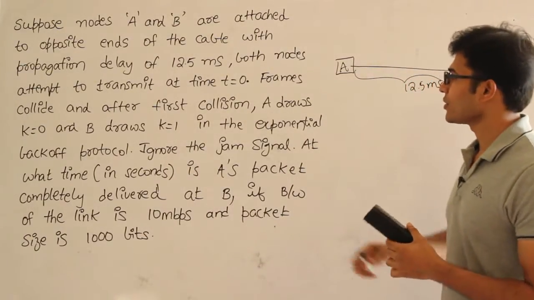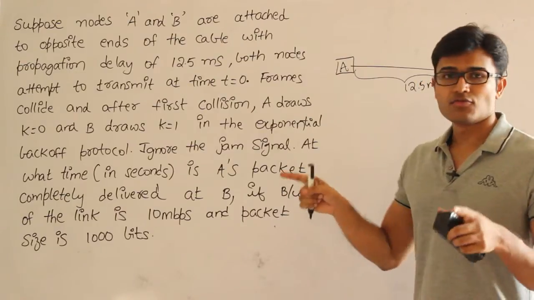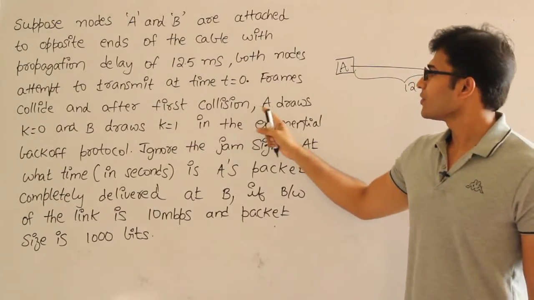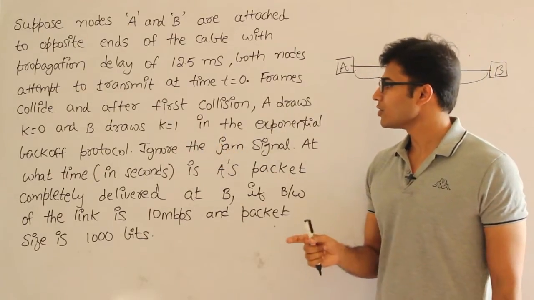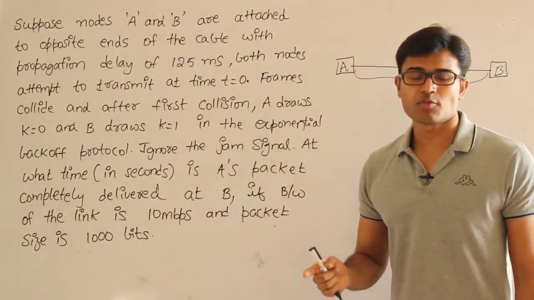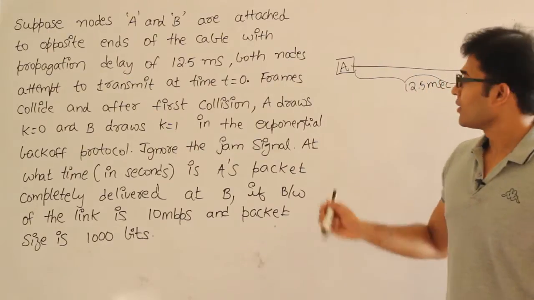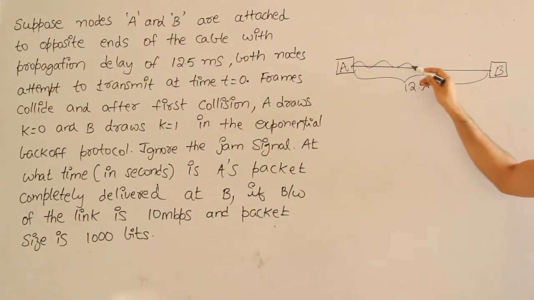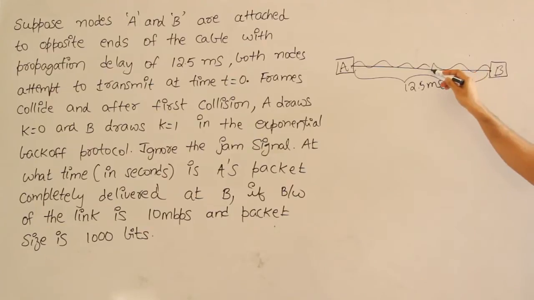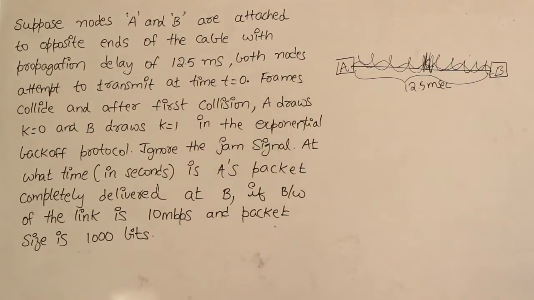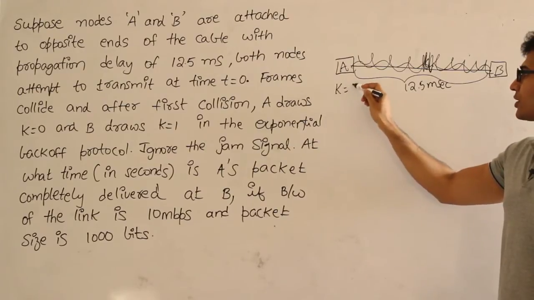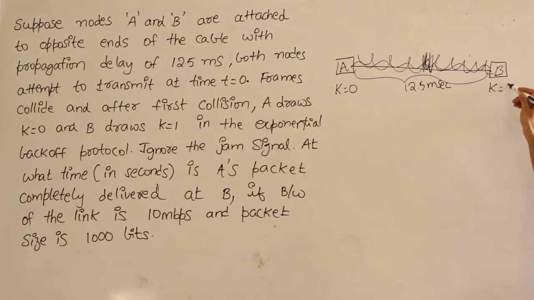Both the nodes attempt to transmit at time t equal to 0. So both of them start at time t equal to 0, and the frames collide, and after the first collision A draws k equal to 0 and B draws k equal to 1 in the exponential back off protocol. What does that mean? Both of them started transmitting, and now there is a collision, and once the collision signal has reached back, both of them have chosen the back off algorithm, and A got k equal to 0 and B got k equal to 1.